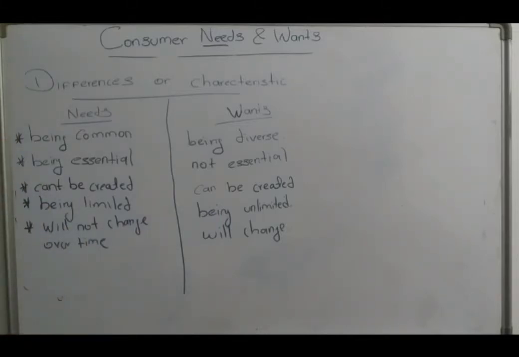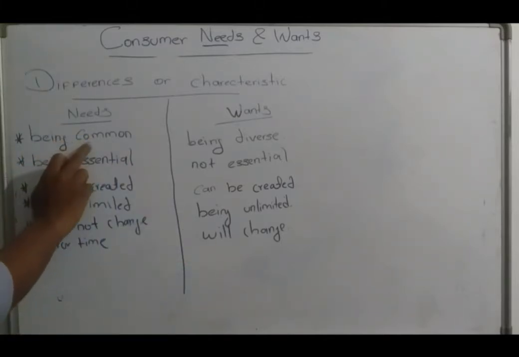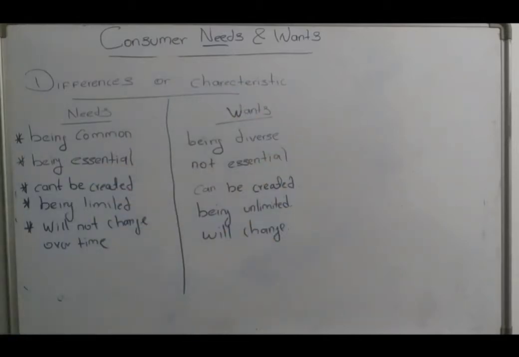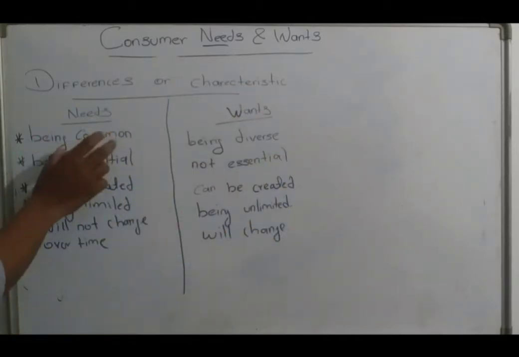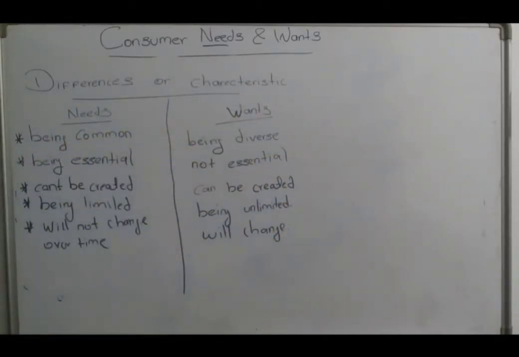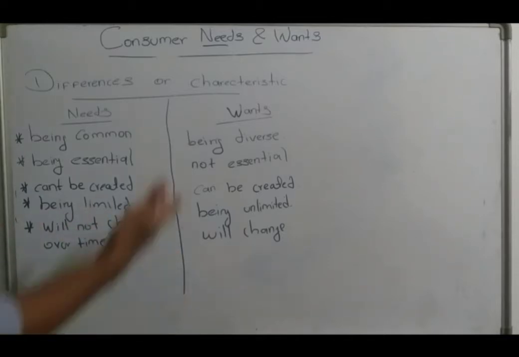But fulfilling the need of food is different. The way of fulfilling the need of food is very different. For example, you as a person can have bread for breakfast, right? But being Indian, an Indian person will have rice and curry generally, right?